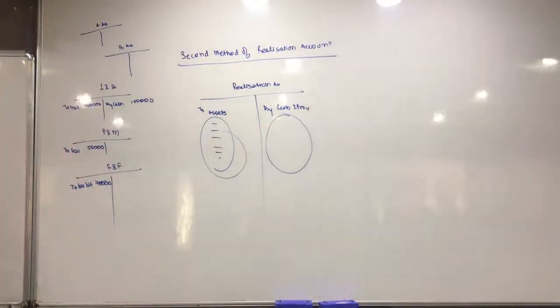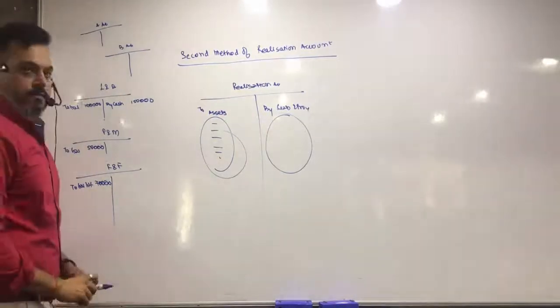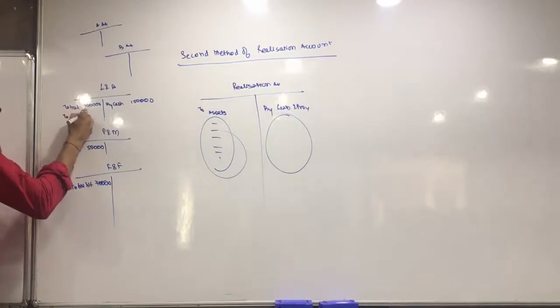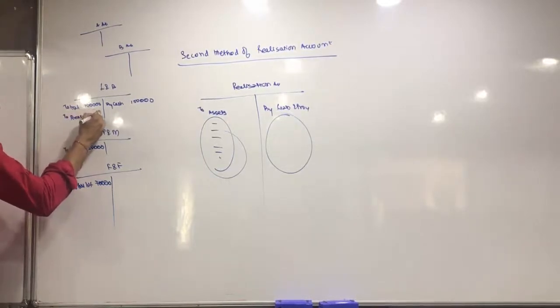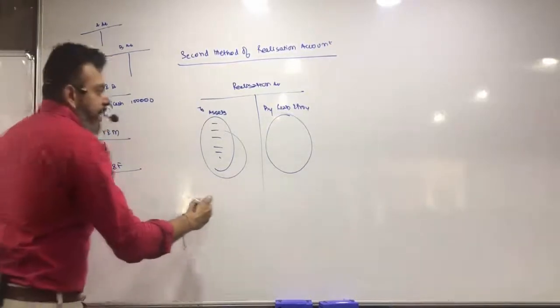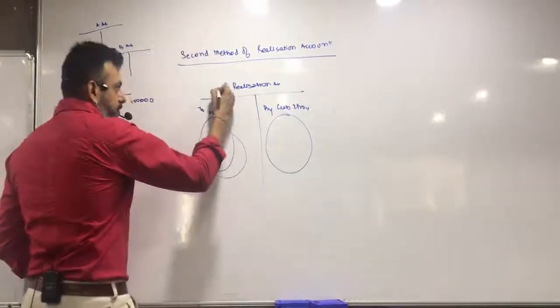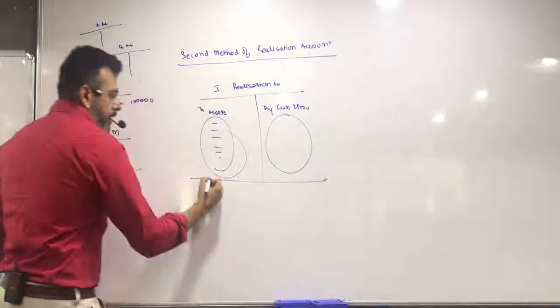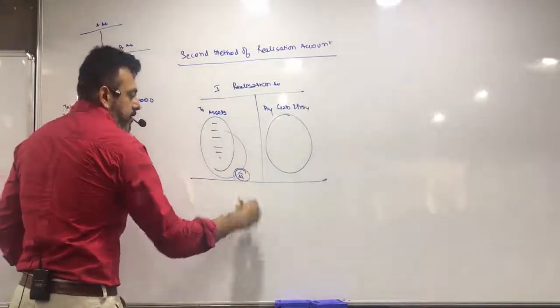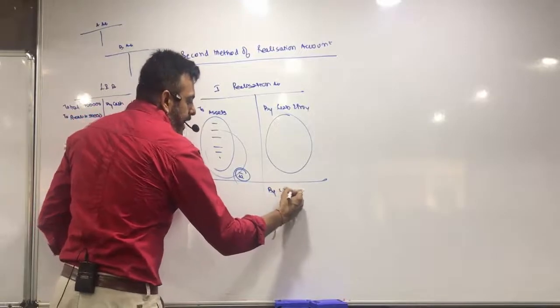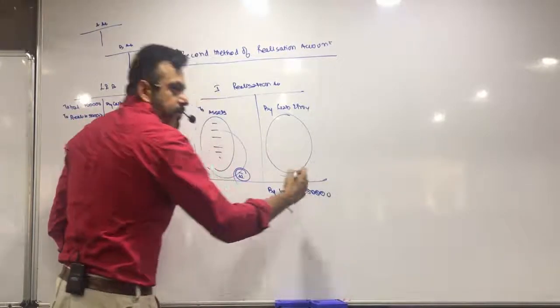1,50,000 आ गया. Now, profit हुआ या loss? This profit will be transferred to realization account, 50,000. So in realization account, I'll make it over here. This is the first method. In the second method, in realization account, we'll write over here on the credit side, by land and building 50,000.